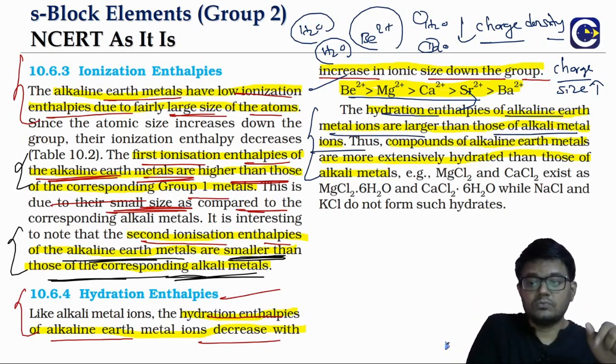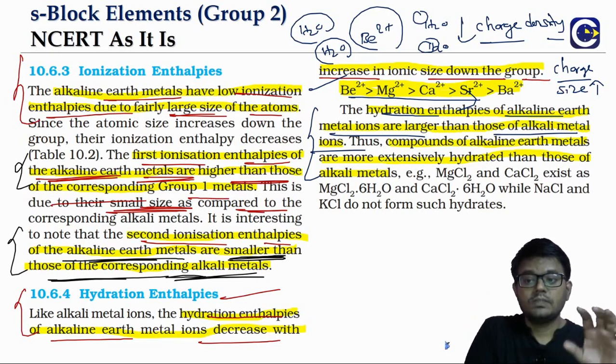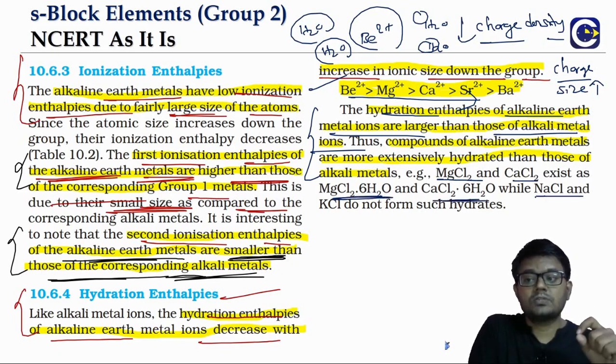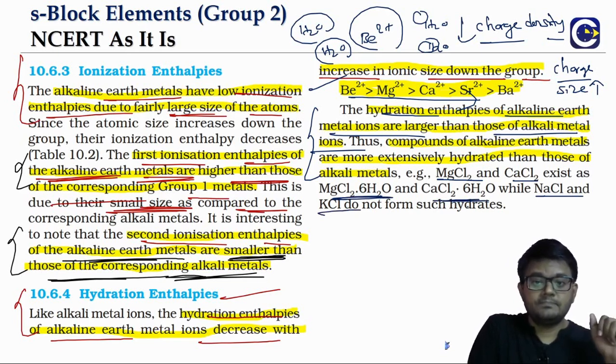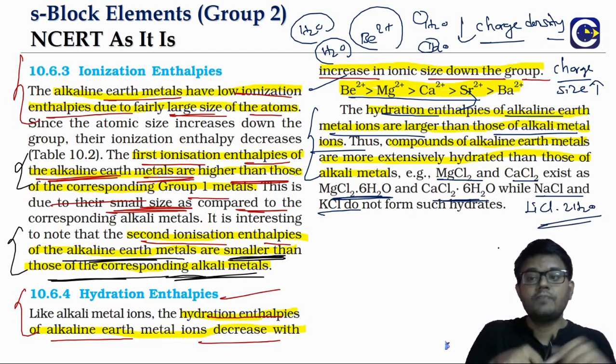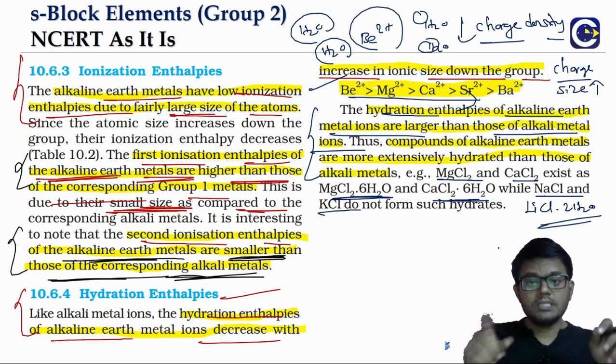This we can see through actual values also. If you look at the compounds of the alkaline earth metals like magnesium or calcium, when they form hydrated compounds, we can see magnesium chloride with 6 and calcium chloride with 6 water molecules, whereas sodium and potassium chloride will not form hydrates. In fact, in the first group we have lithium as an exception. Lithium chloride dot 2H2O will form a hydrate with 2 water molecules. So you can go and refer to the discussion about the anomalous behavior of lithium.